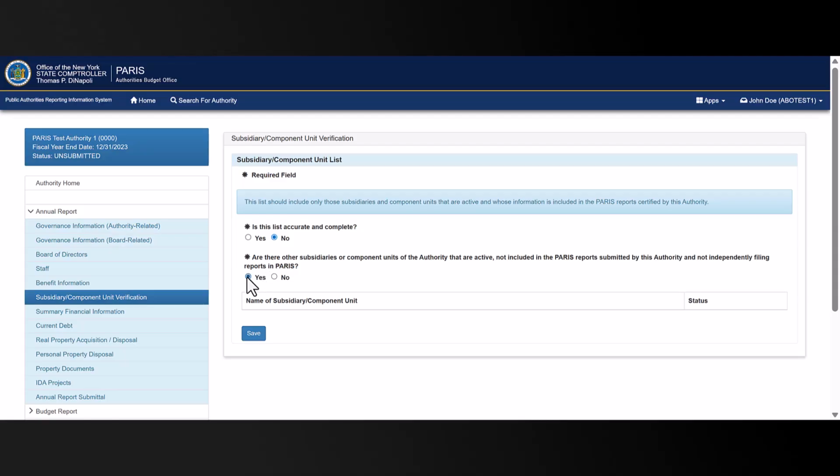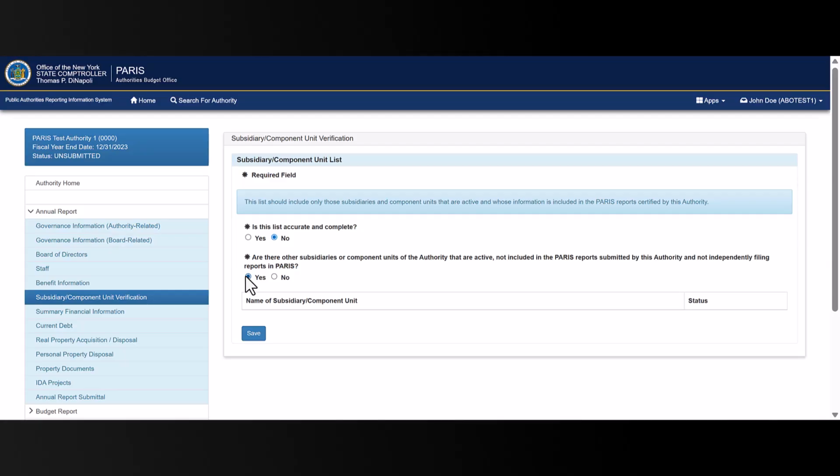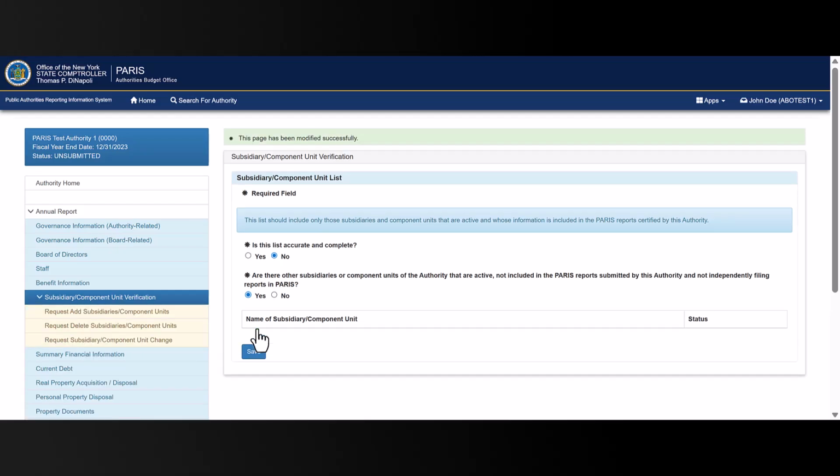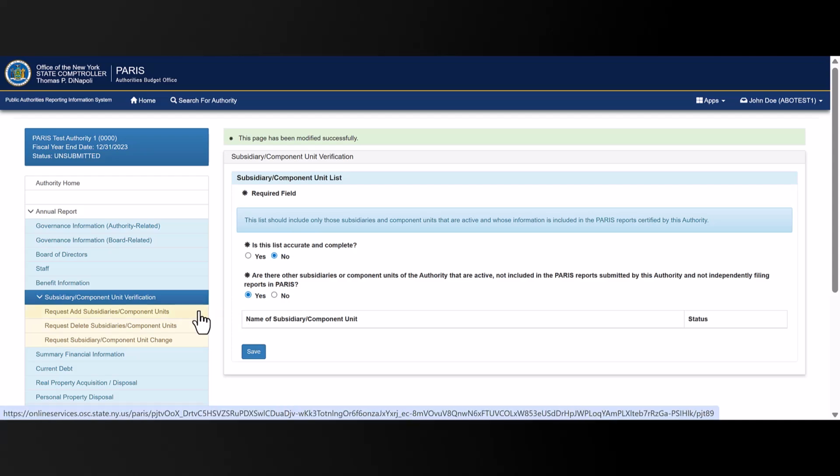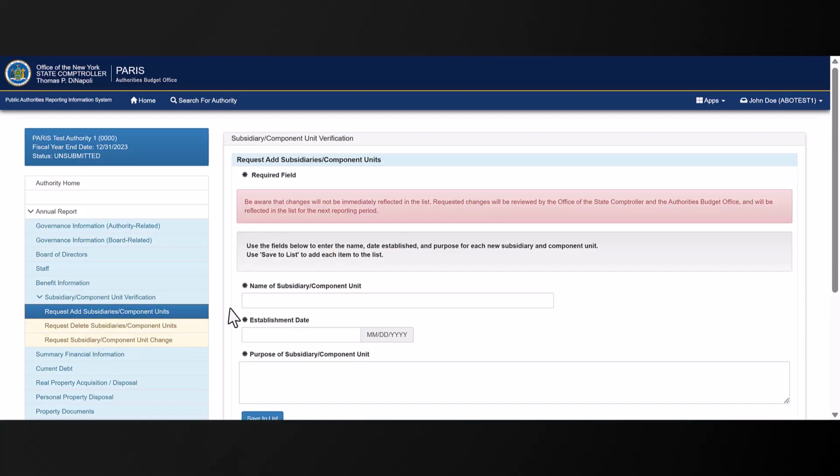Please note that if the authority requested to add a subsidiary to the list in a previous year and it does not appear on the list here, the authority needs to request to add the subsidiary again. Once both questions have been answered, click Save. You will note that answering No to the question, "Is this list accurate and complete?" will open 3 additional screens under the subsidiary/component unit verification page on the left-hand side of the screen.